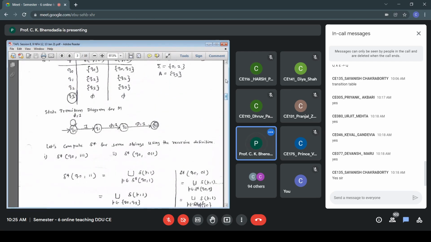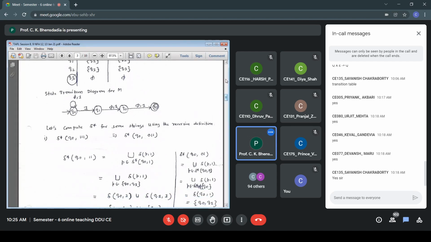We belong to delta star Q01 from the table. It is Q0, Q1 remaining as it is. So now I have values of P. P is either Q0 or Q1 and then on 1. So it is basically delta Q01 union delta Q11. The value of P comes from the set Q0, Q1. So the value of P is either Q0 or Q1 and we apply delta. So it is delta Q01 union delta Q11.